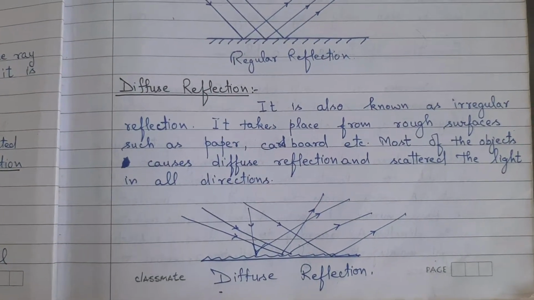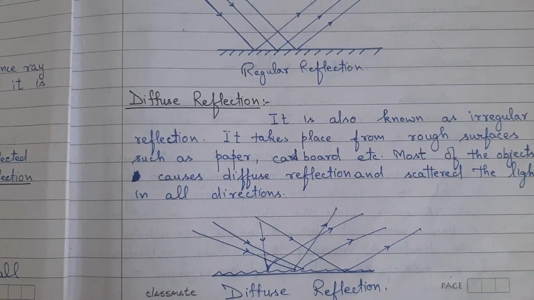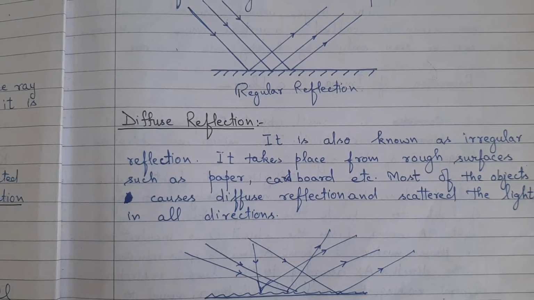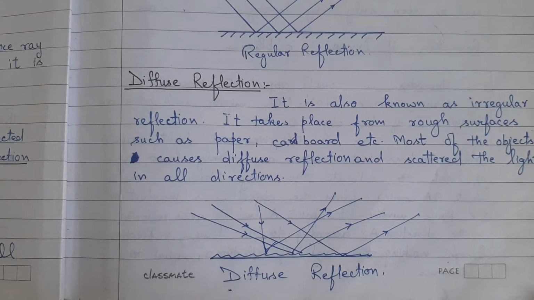Diffuse reflection. It is also known as irregular reflection. It takes place from rough surfaces such as paper, cardboard, etc. Most of the objects cause diffuse reflection, and the light is scattered in all directions.